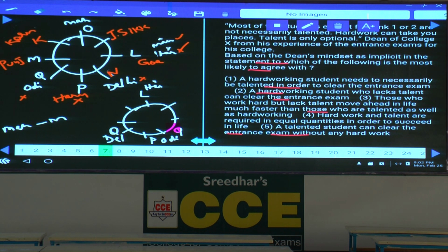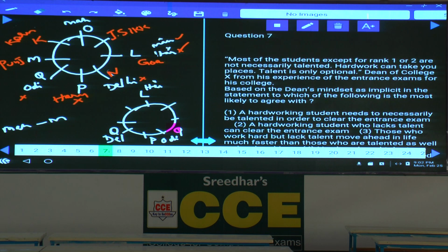Now in question number 7, most of the students except the first and the second rankers need not necessarily be talented, isn't it? The remaining rankers, that is from third rank onwards, need not necessarily be talented, meaning with hard work they are able to get to that position. Hard work can take you to those places, meaning hard work can give you the result.